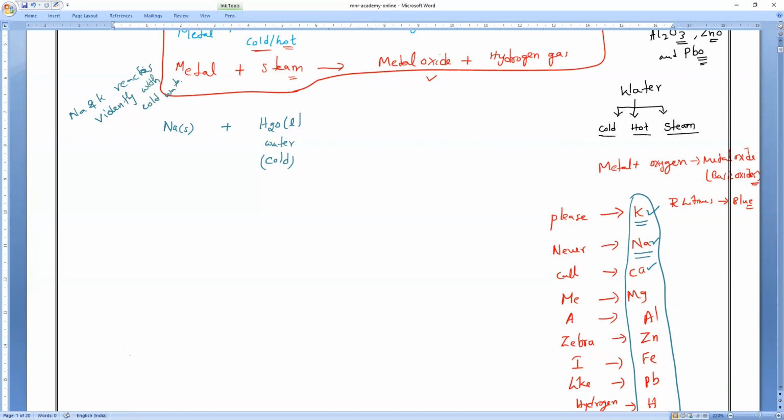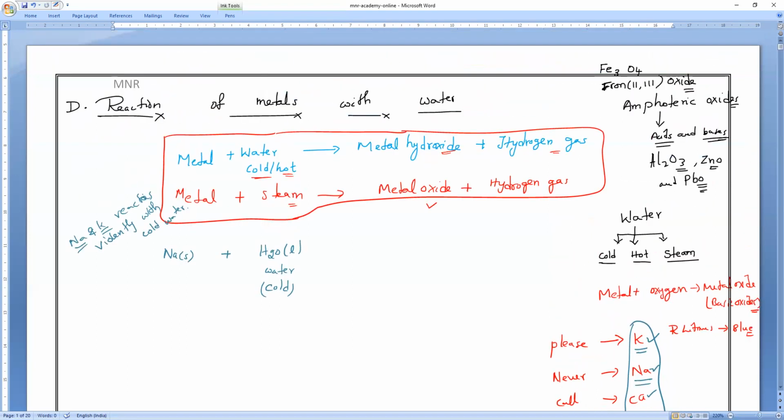They will react very violently with cold water, sodium and potassium. With cold water, what will they form, metal hydroxide or oxide? Metal hydroxide. And remember, particularly these, they are extremely heat producing. An exothermic reaction will take place when sodium and potassium react with cold water.